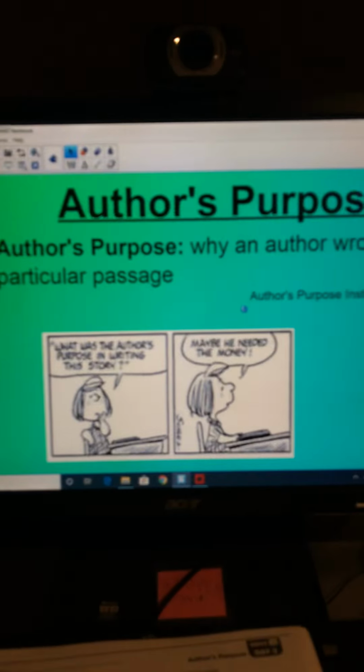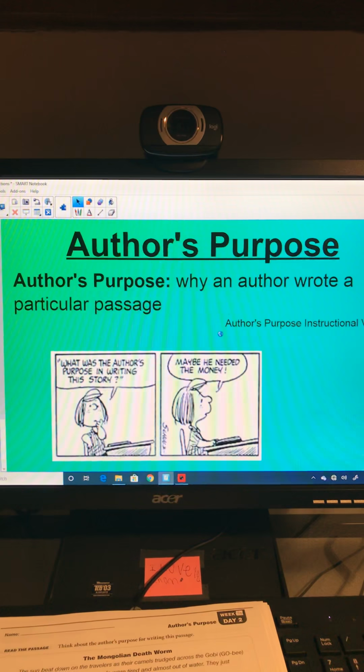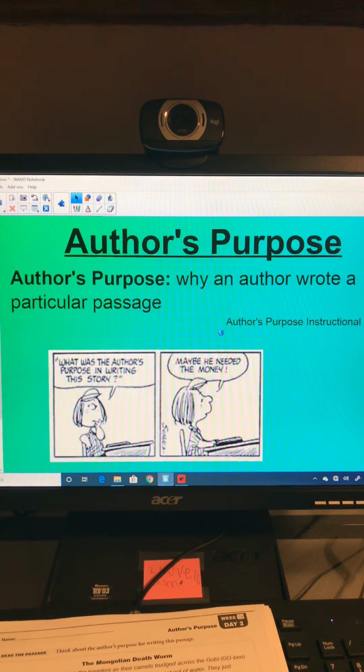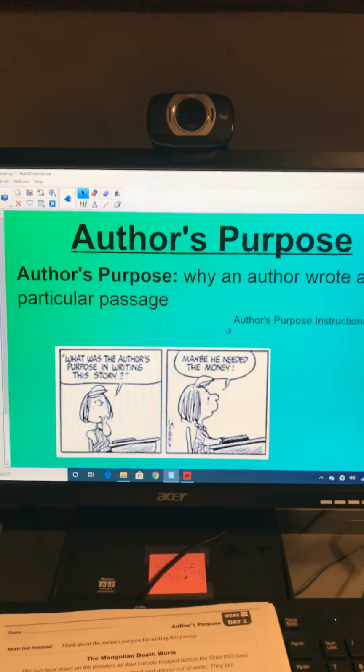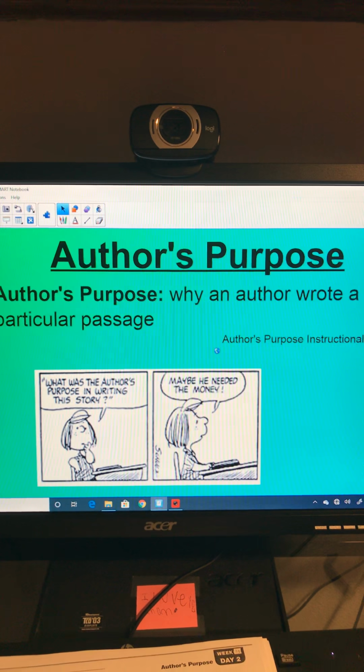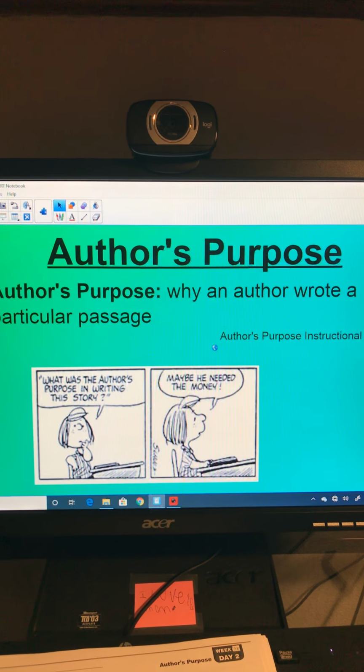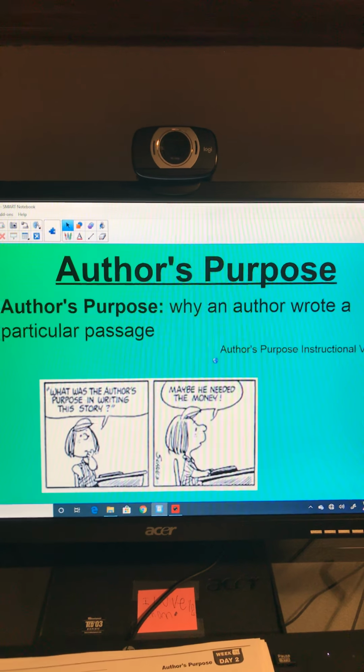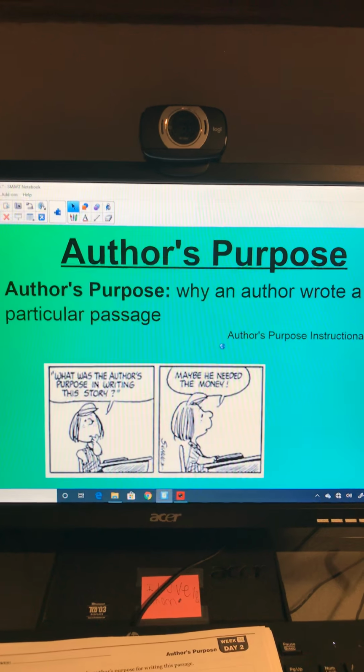So we will go through today's lessons. We will start with reading again today. So again, we're doing author's purpose, why an author wrote a particular passage. And remember, we've talked about PIE: P for persuade, I for inform, E for entertain, and then sometimes there's that extra E, which is explain.